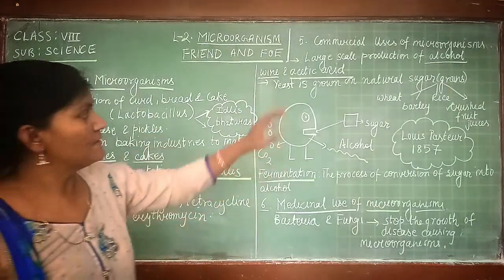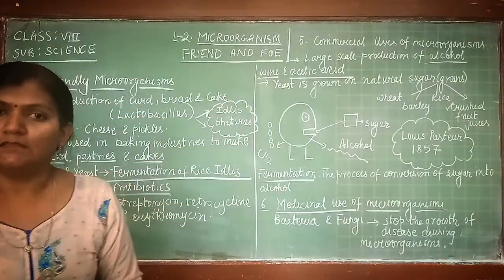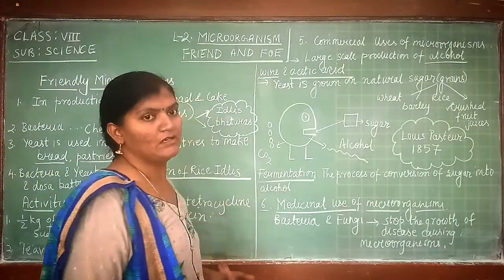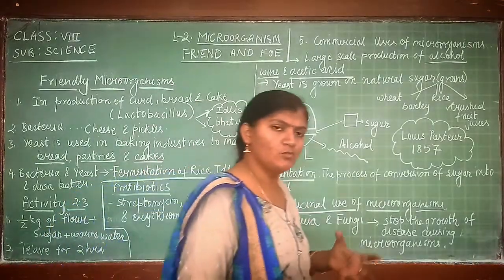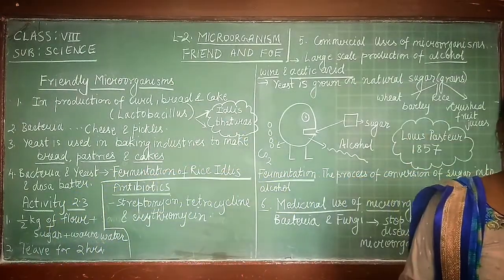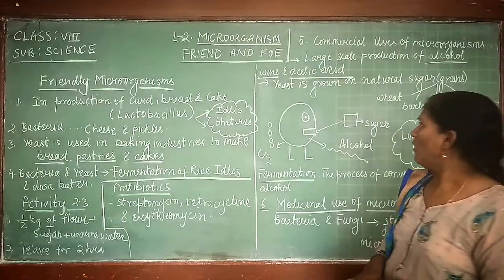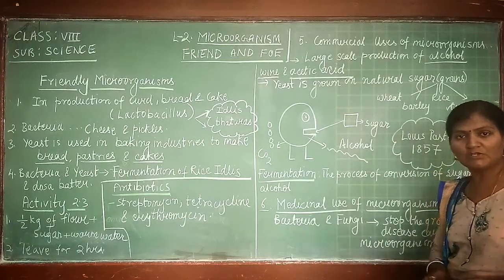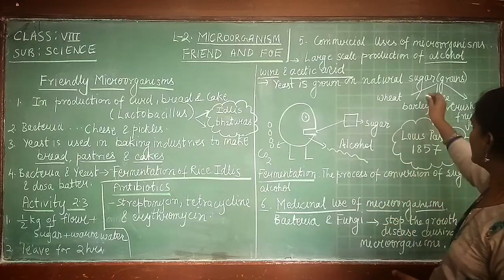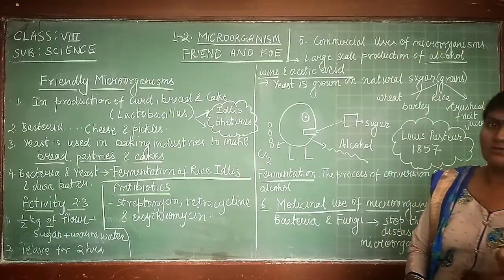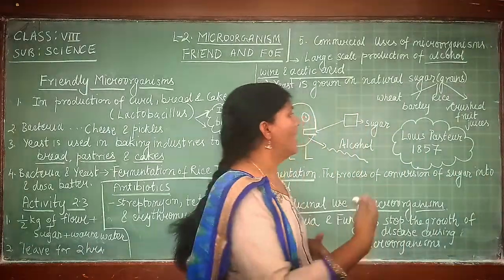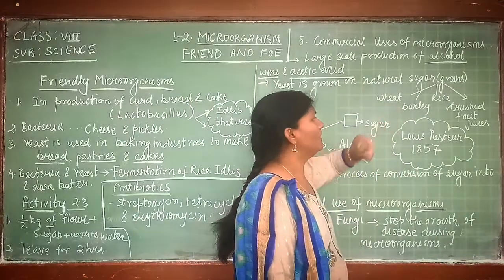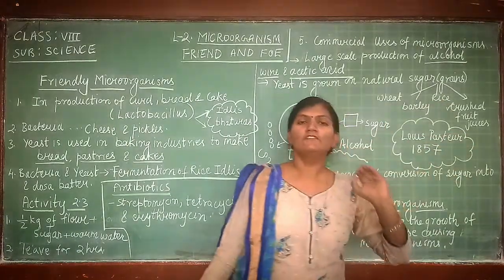So these 3 substances, alcohol, wine and acetic acid, are made by the process of fermentation, and yeast is utilized for this. But there should be some substance on which yeast is grown. So yeast is grown on substances like natural sugar. And what is the source of this natural sugar? Yeast is grown on natural sugar, and for getting the natural sugar, we need certain grains, and the grains may be wheat. We can take wheat, we can take barley, we can take rice,